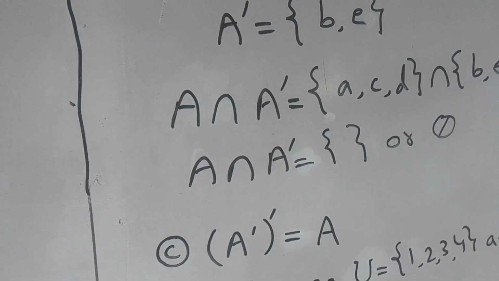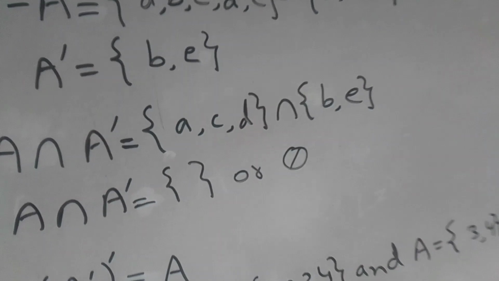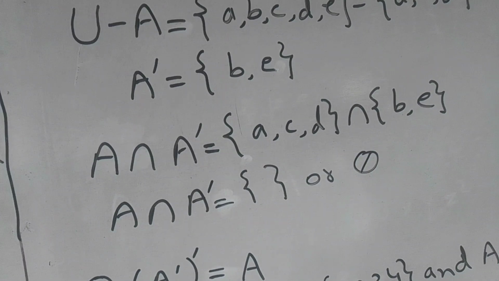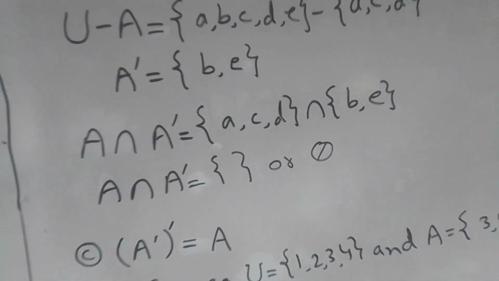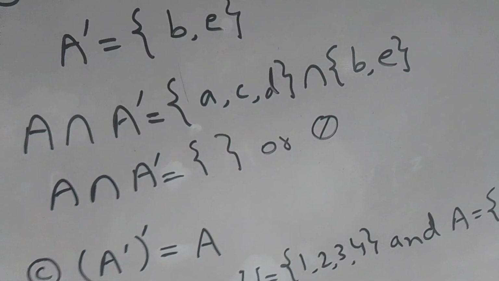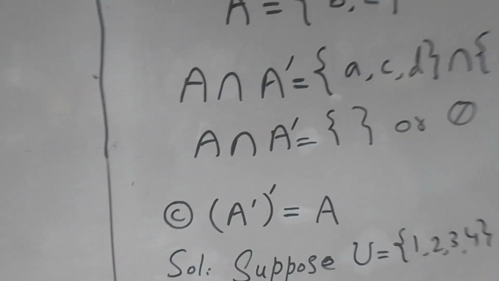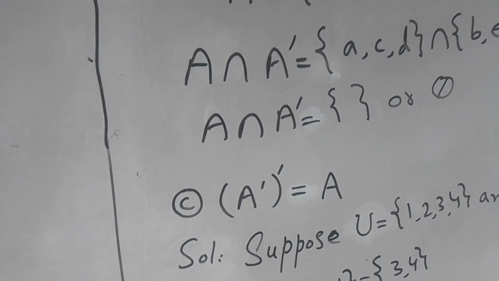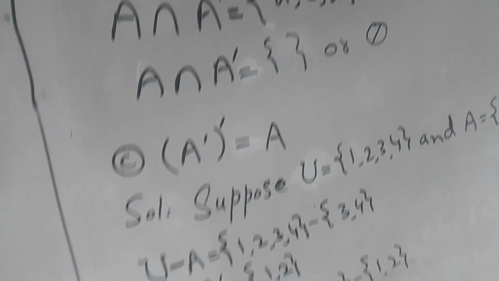Now we write A intersection A complement is equal to: first we write the members of set A, {A, C, D}, and then the sign of intersection. Then the members of A complement, {B, E}. Now we find there is no member common to both sides, so the set is empty. So the conclusion is that A intersection A complement is equal to the empty set or null set.